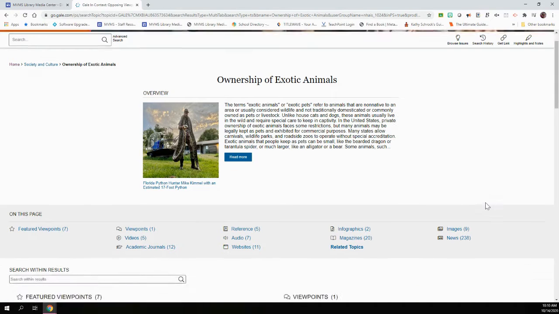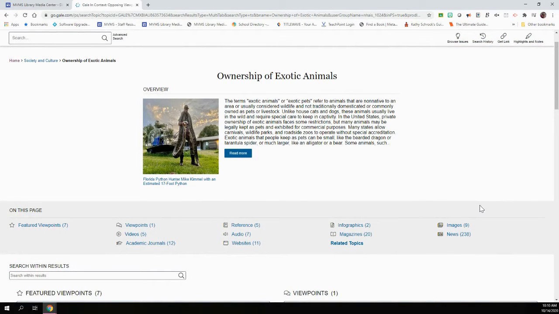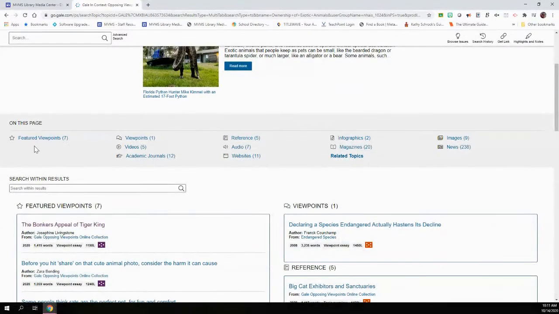Now, every single one of those giant topics that you had seen is set up exactly the same once you click on it. It starts with an overview, so a quick paragraph, picture, caption, and a read more button. You're then going to notice that there's a quick menu on this page. So every single one of these is going to have featured viewpoints, videos, academic journals, reference, audio, websites, infographics, magazines, images, news, and related topics. You can click right on that and it'll take you to that particular section on this page, or you can scroll.